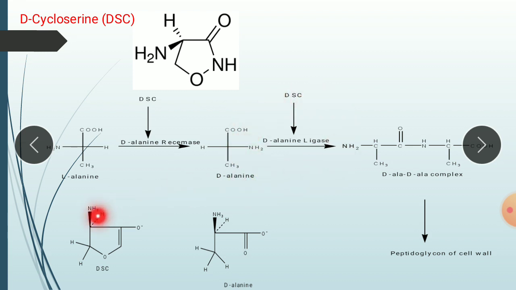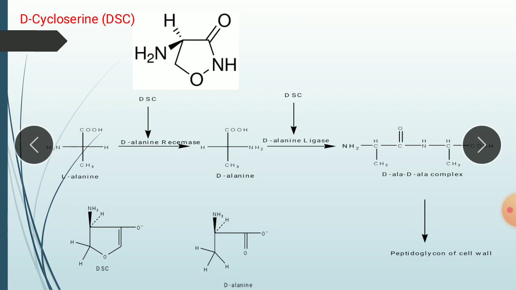Due to this structural similarity, the enzyme reacts with the drug D-cycloserine instead of alanine, and there is a faulty complex formation, which affects peptidoglycan synthesis.